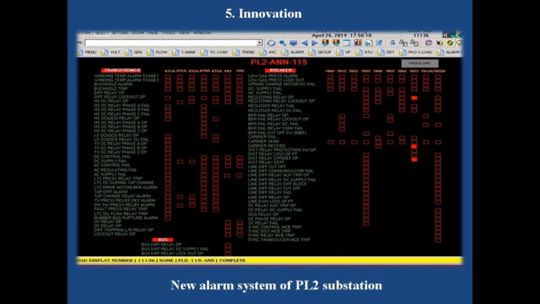It is an innovation for the operators to reduce the diagnosis time. When the power system equipment is abnormal, we can gather all details and diagnose immediately. The related alarm points will blink in a red box until we click to acknowledge them. The box still shows in red color until the maintenance staff clear the troubles.